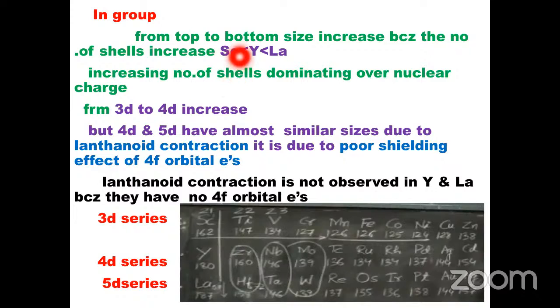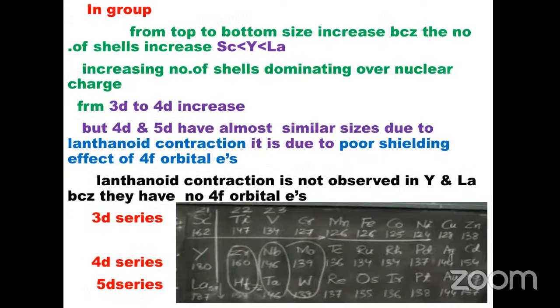So from scandium to yttrium and yttrium to lanthanum, the atomic radius increases, with the increasing number of shells dominating over the nuclear charge from the 3d to 4d series. Then what about from the 4d series to the 5d series? The 4d and 5d series elements have almost similar sizes due to lanthanide contraction, because of the poor shielding effect of 4f orbital electrons.